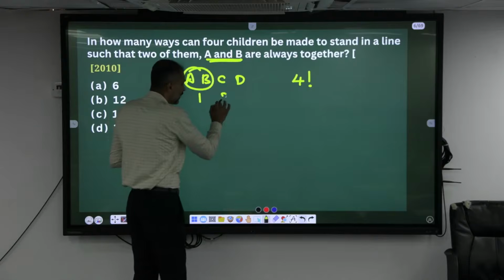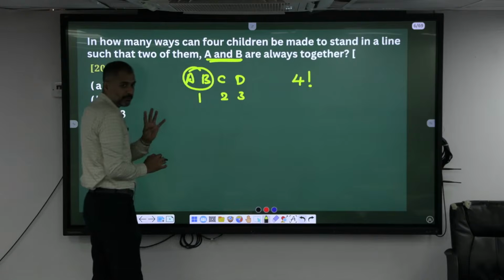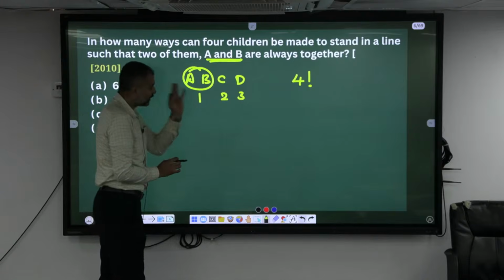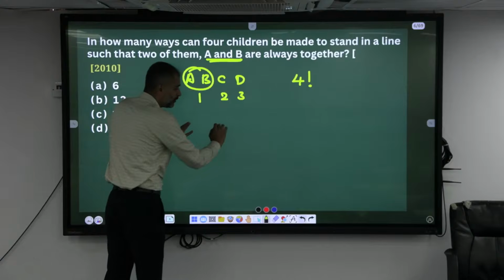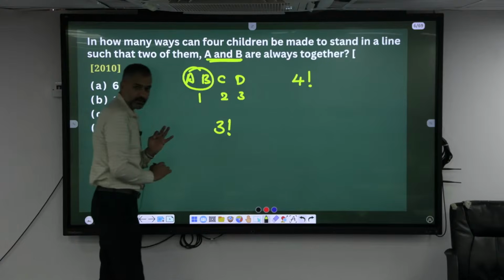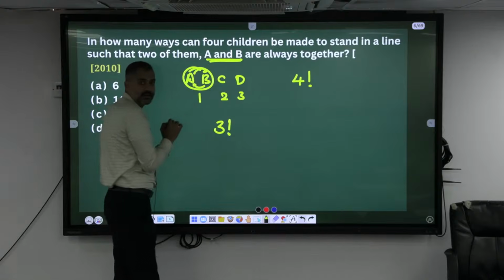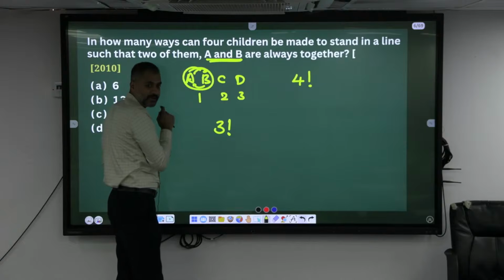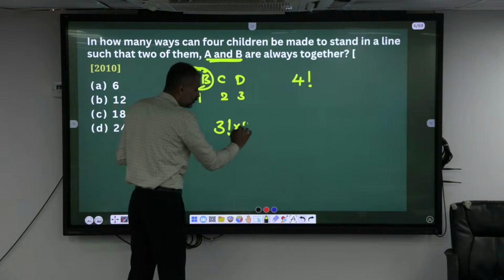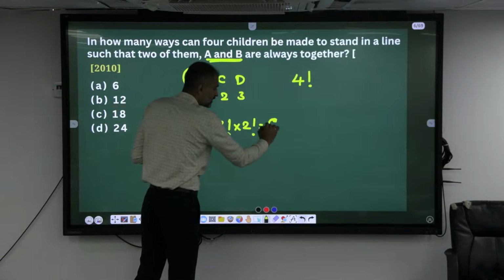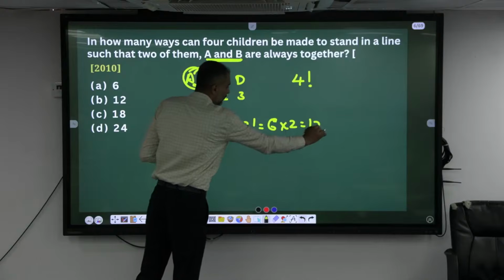Now there are totally how many characters? 3. From 4 I have made it into 3. If 3 characters has to be arranged in a different form, we take 3 factorial, right? But among themselves only they can change their order here. A can go here, B can come here, isn't it? So into 2 factorial. 3 factorial is 6, 6 into 2 is 12.